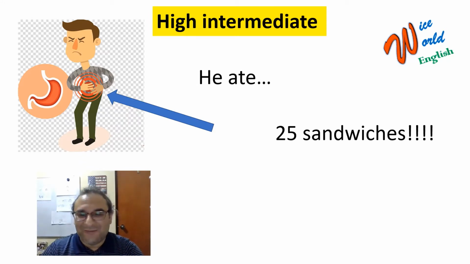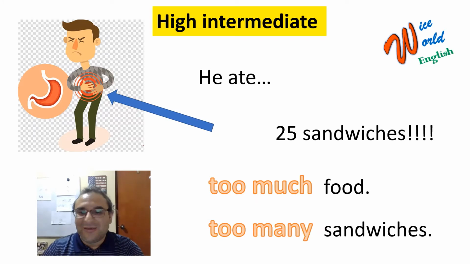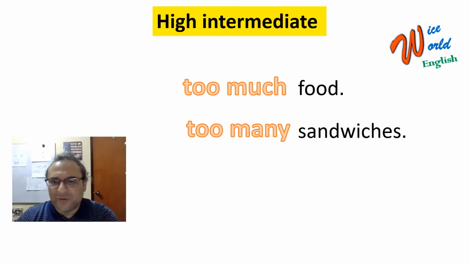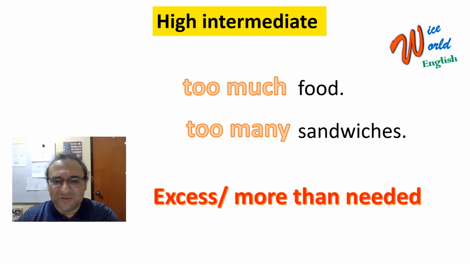Okay. So if he ate 25 sandwiches, that means that he ate too much food at the party. That means that he ate too many sandwiches. Too much, too many. So as you can see, he ate more, right? Like an excess of sandwiches. So we have the words too much, too many: too much food, too many sandwiches. The meaning of too much and too many is an excess, more than necessary. When you exaggerate with something, you have too much and too many.